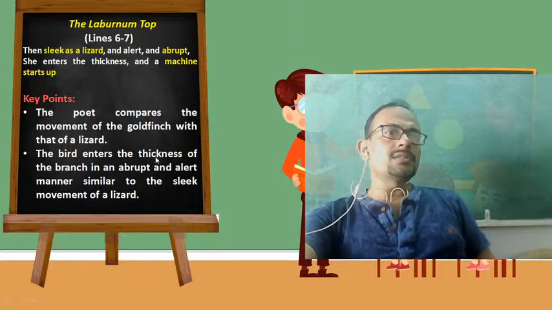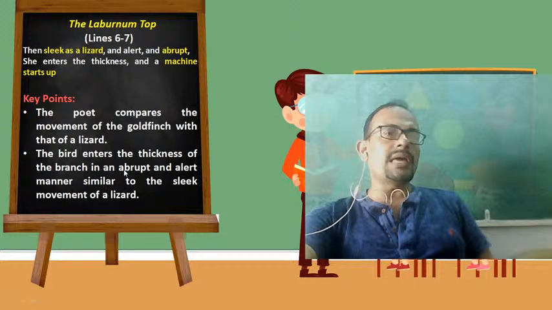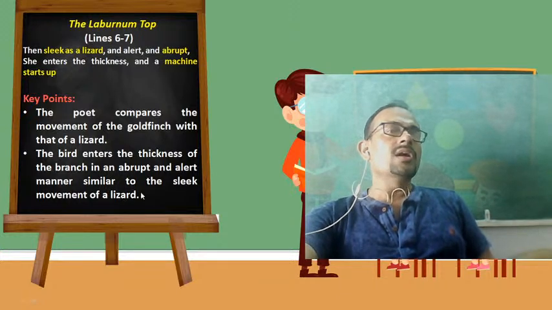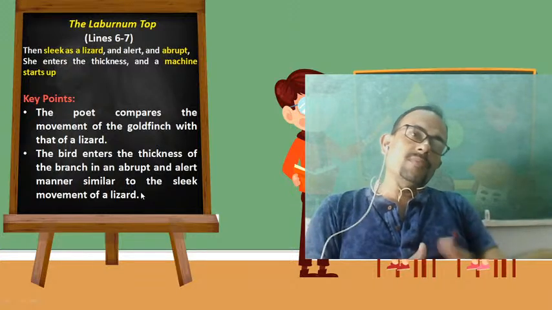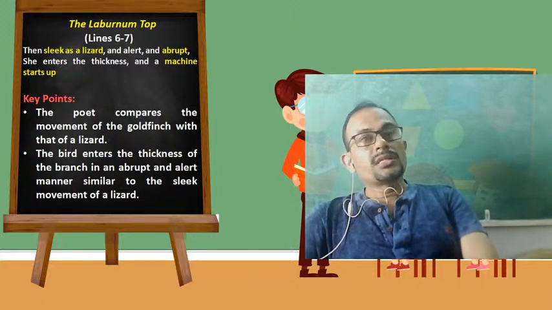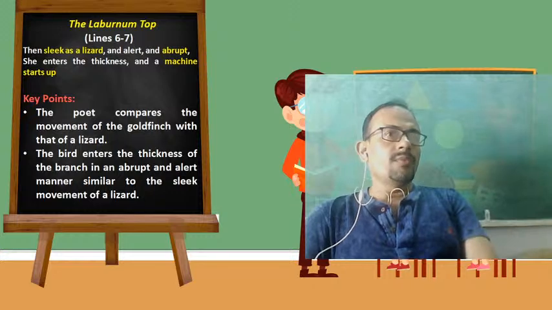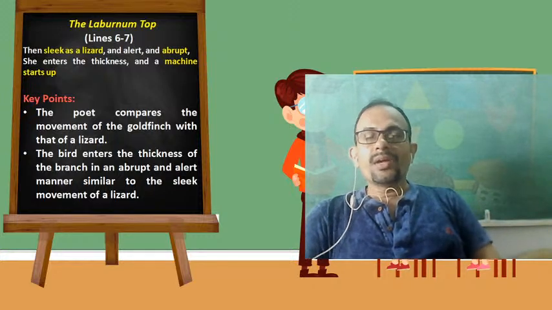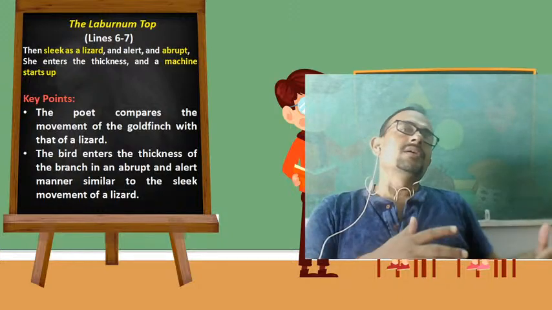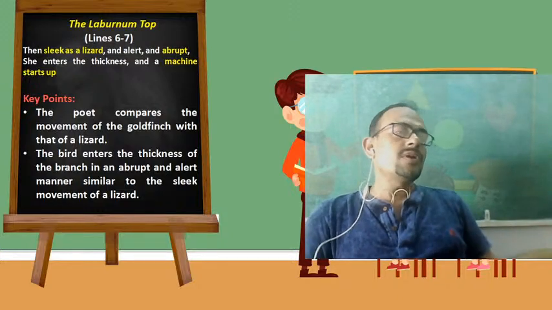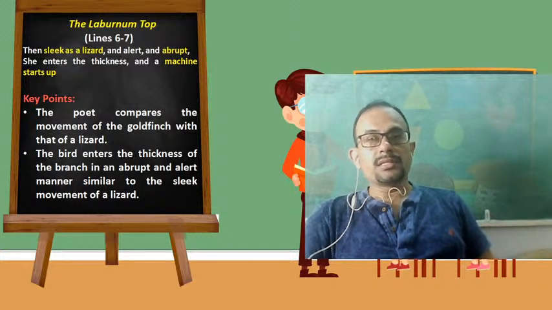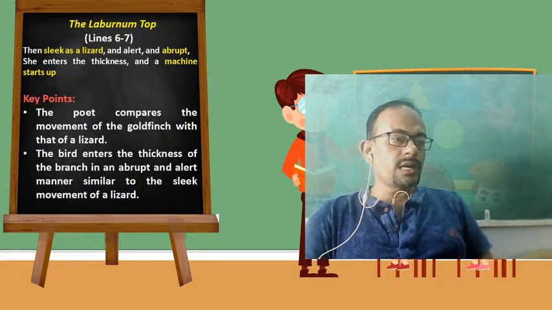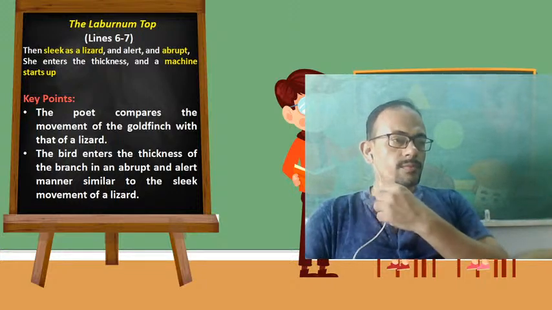The bird enters the thickness of the branch in an abrupt and alert manner, similar to the sleek movement of a lizard. The way the bird enters the thickness of the branch, in a very elegant and alert manner, is compared to the sleek movement of a lizard. So that's all about these two lines, line 6 and line 7.